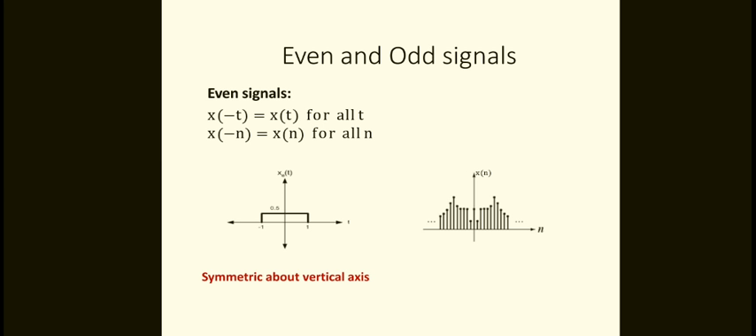In a similar way, the even signal for the discrete case, here this is the discrete signal x of n. x of minus n equals x of n for all n. That is the main difference between the even and odd signals. Even means always a cosine function. So this is symmetric about the vertical axis. Here this is indicated by xe of t because of the even signal. This is x of n with respect to time, this is a sequence in n.